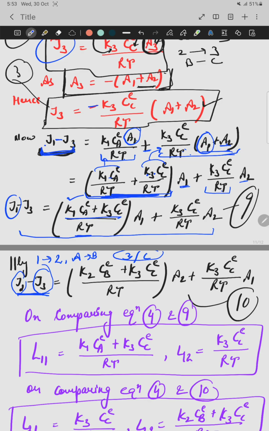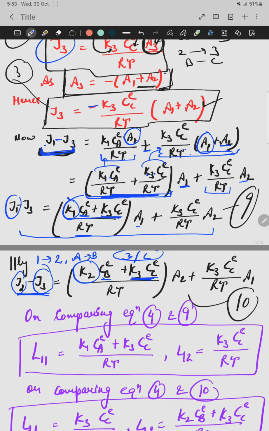We have to subtract J3. In the 9th equation also J3 was subtracted, in the 10th equation also we have to subtract J3. So simply write the direct result. K1 is replaced with K2, CA is replaced with CB, K3 and CC are taken as such.